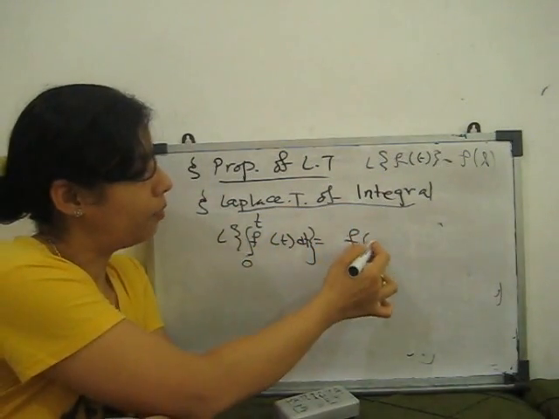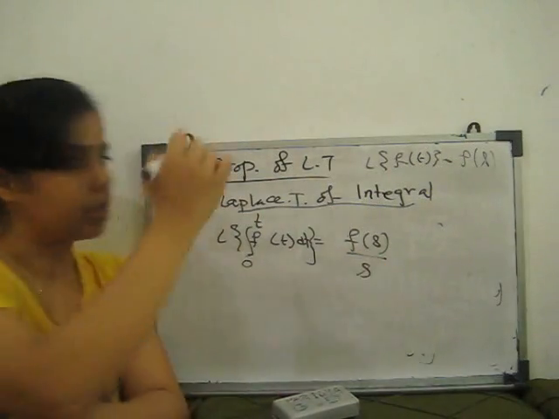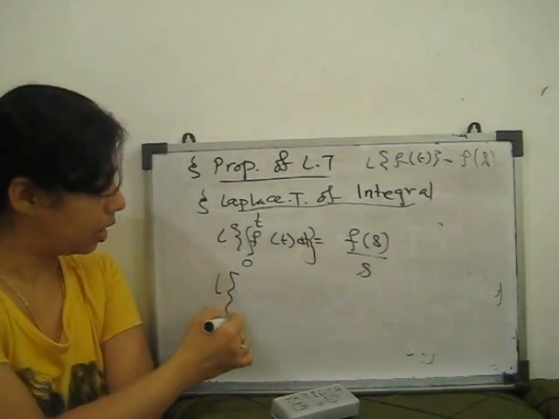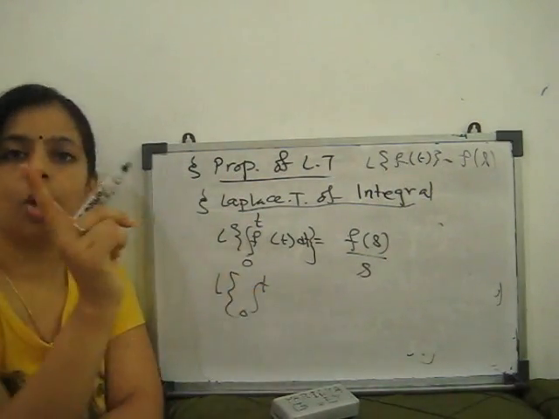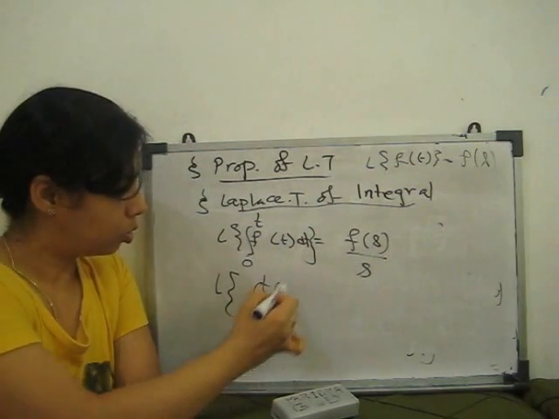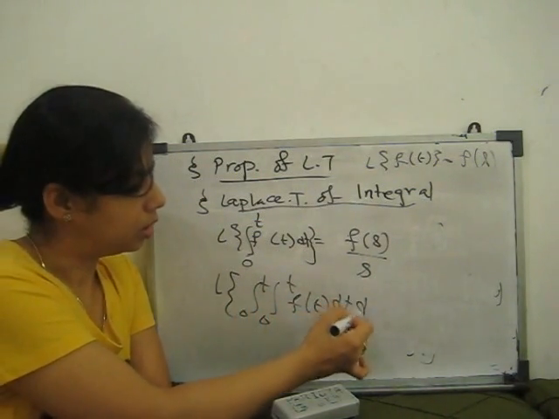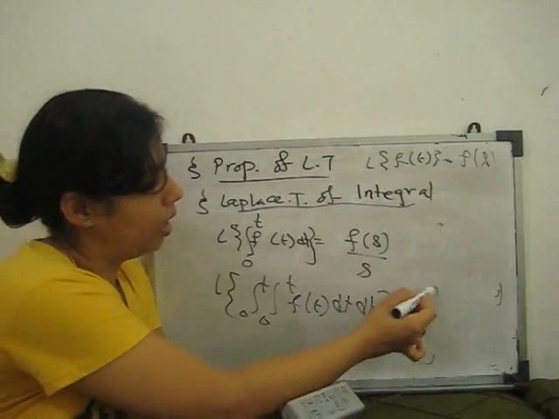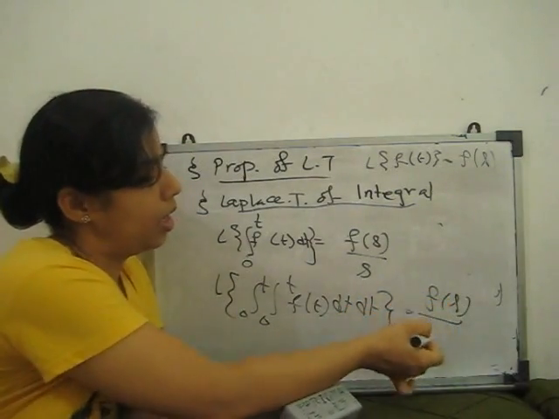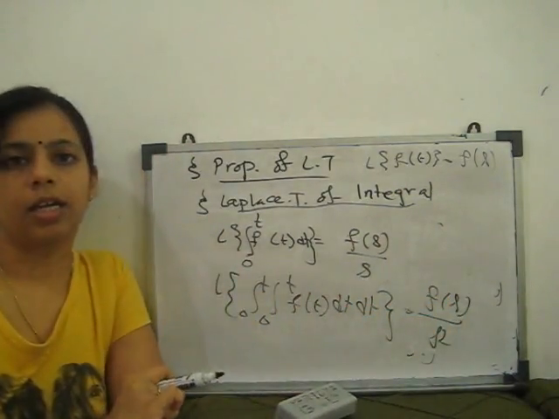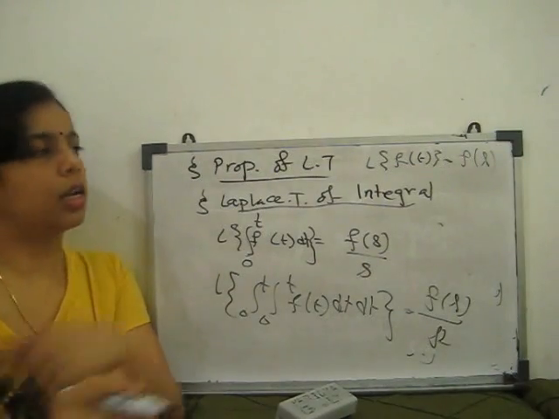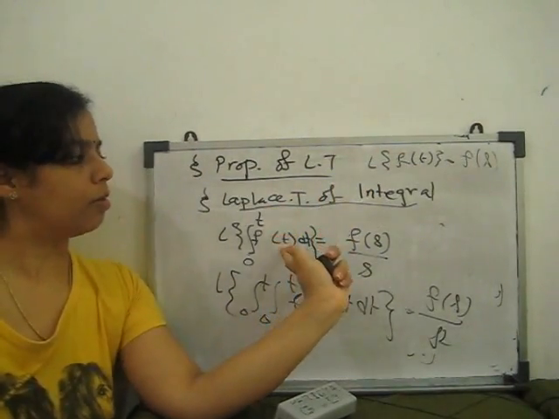It is F(s) divided by s. If 2 times integral, but the limit is only 0 to t, of f(t) dt, it is given by F(s) by s square. Clear? So for the Laplace transform of integral, you just find the Laplace transform of the given function.